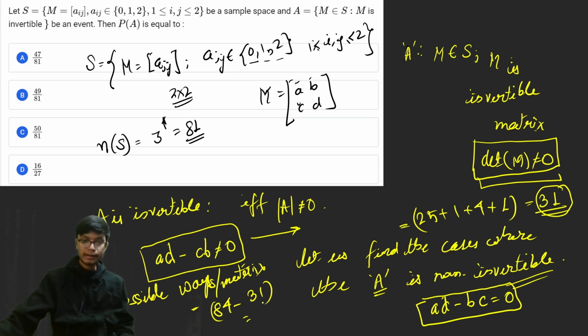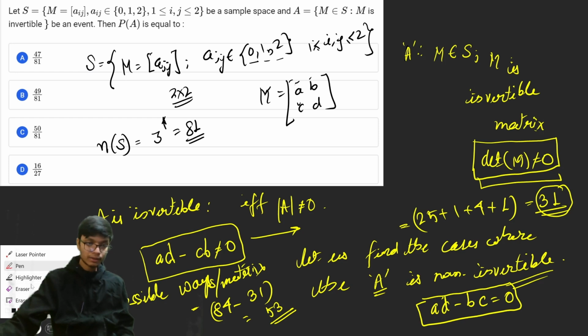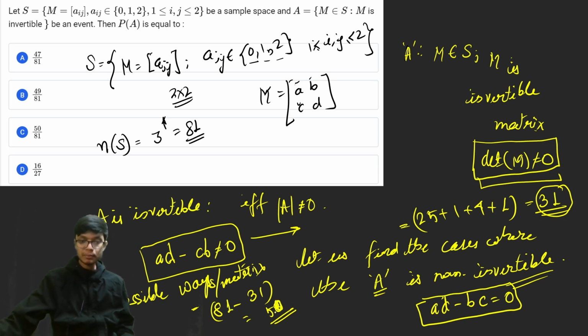Sorry, the total is 81. So the result comes out as 50. These are the possible cases when the matrix is invertible. There are 50 possible invertible matrices.